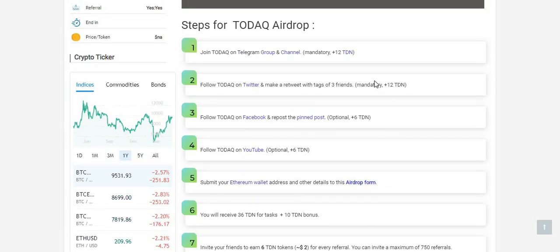So let's start with step number 1. Join Todak on the Telegram group and Telegram channel to receive 12 TDN tokens. Click here to join the group.